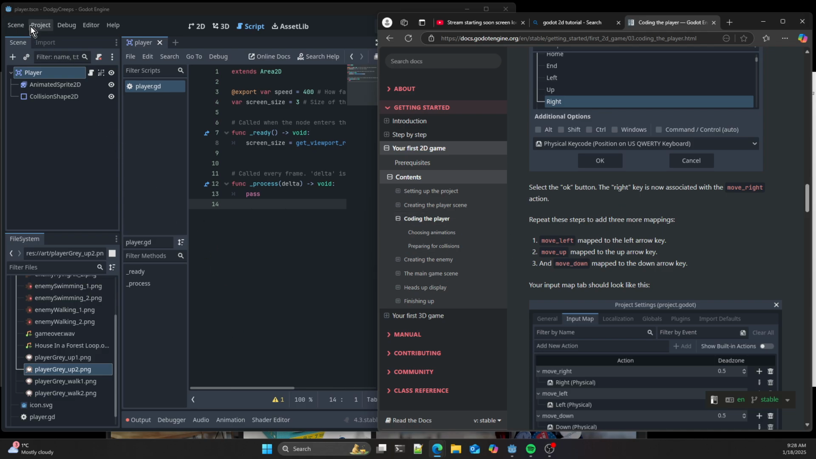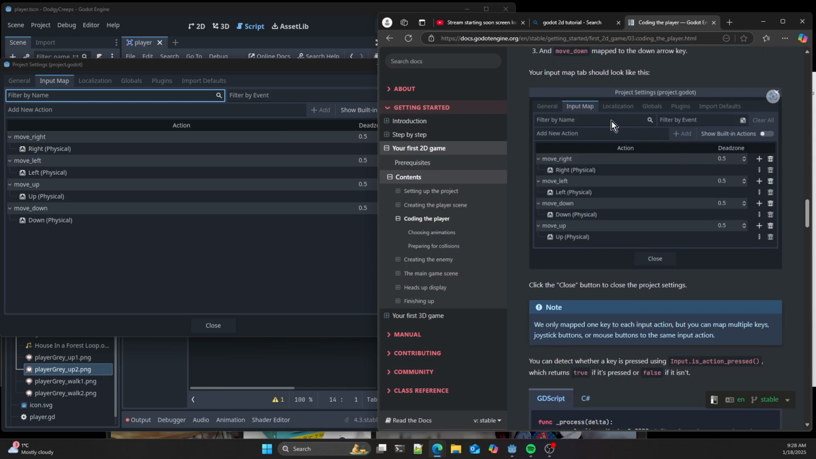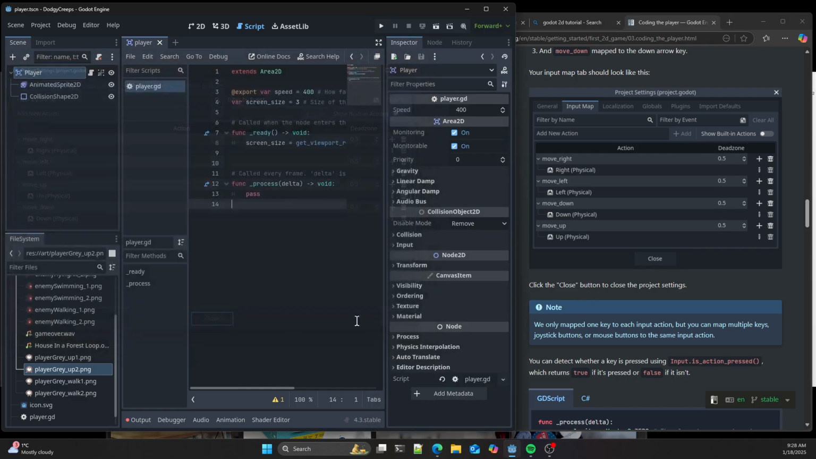Okay, so let me double check that again. So project settings, input map. I've got right, left, up, down. Okay, that looks good. Input map should be like this. Click the close button. Okay, close.